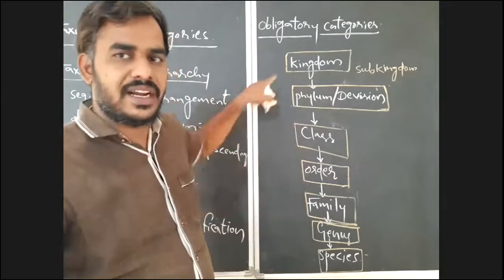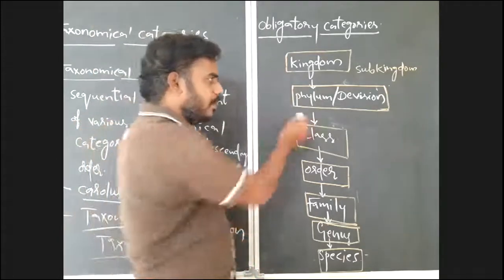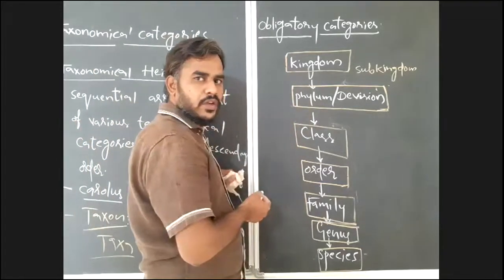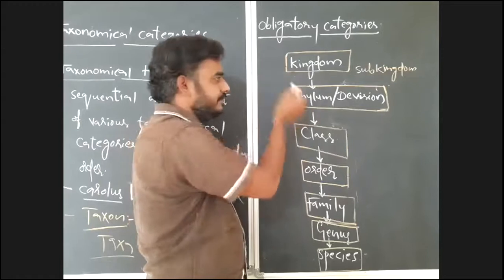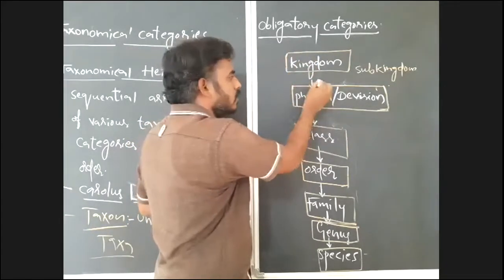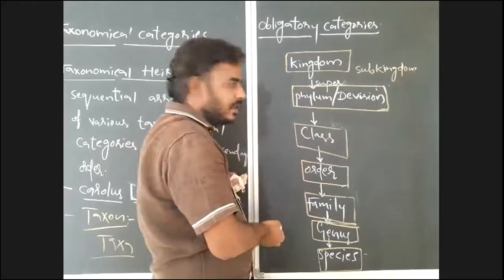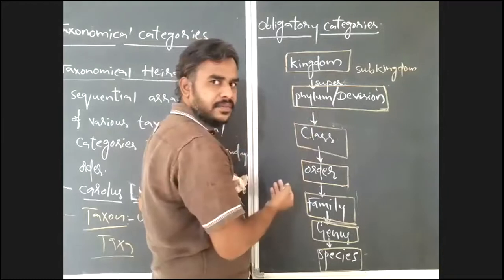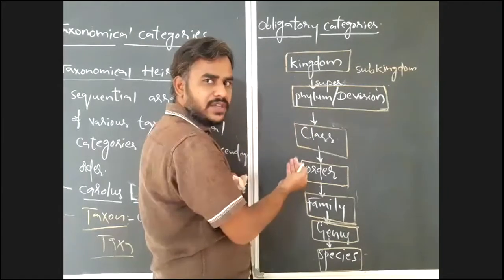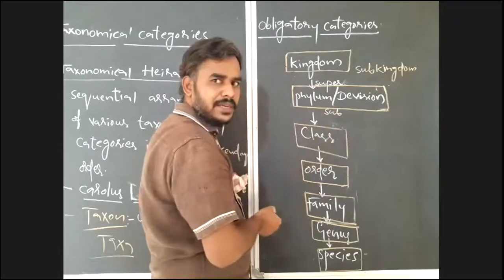So after kingdom, you may use subkingdom. After subkingdom and above the phylum, you may use superphylum. Above the phylum or division, you may use superphylum or super division. After that, phylum or division. And after that, you may use subphylum or subdivision.